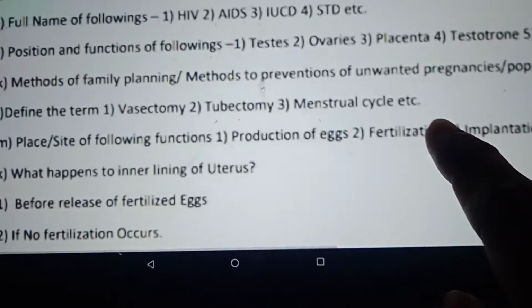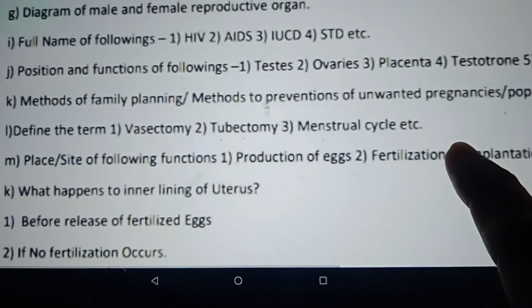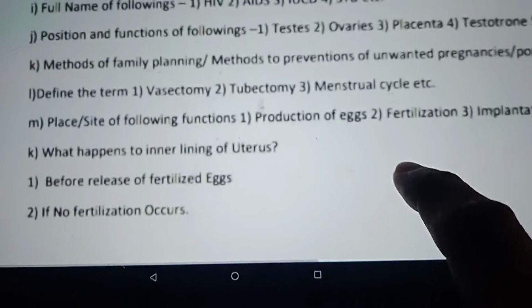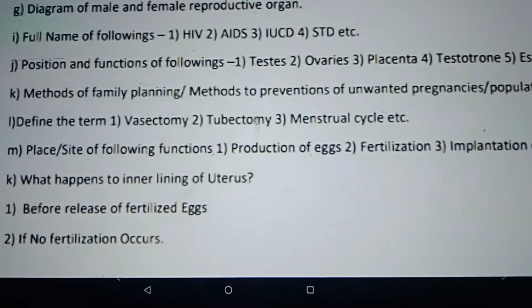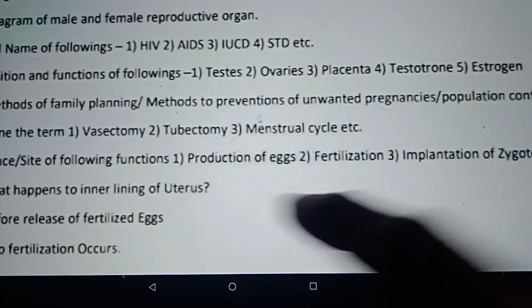Then definitions of vasectomy, tubectomy, menstrual cycle. Also you should know the place and site of the production of the eggs, where the fertilization takes place, and where the eggs are produced.